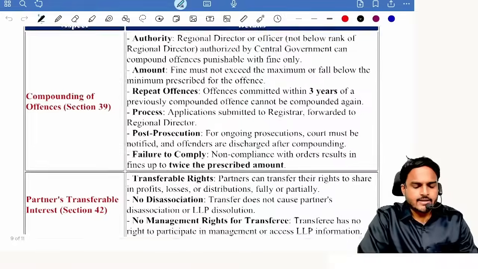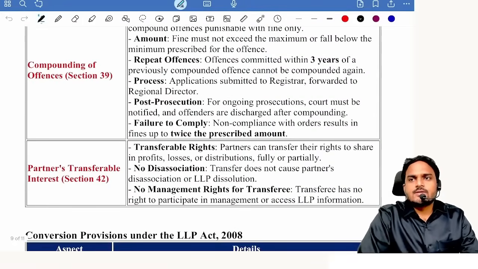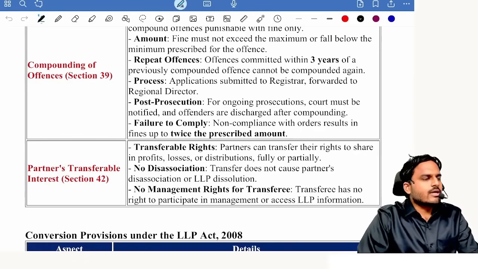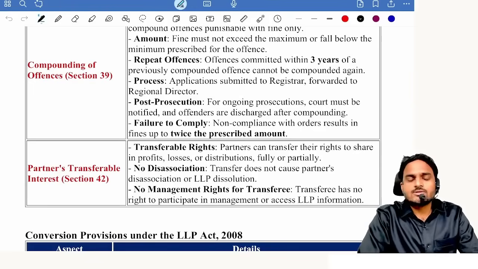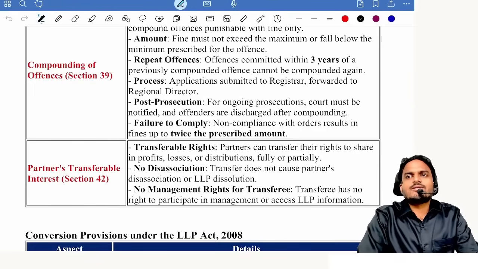Understood? Next one, process. So do you think the regional director will knock on your door and ask you, do you want the compounding benefit? Is it a Close-Up advertisement? Is it a Colgate advertisement? In your paste, is salt available or not? Yes, salt is available in the kitchen.